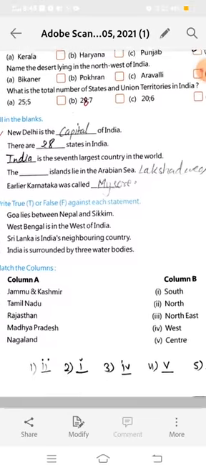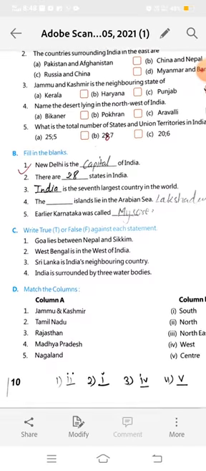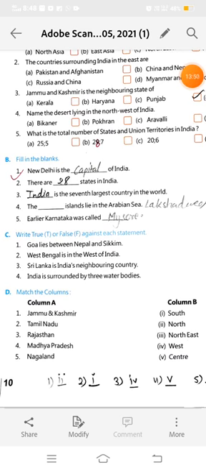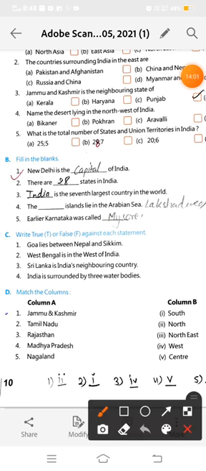Okay, now see here, exercise D, match the columns. Here are column A and column B. Now see what is given in column A, Jammu and Kashmir. So Jammu and Kashmir will match in column B with second, north. We have Jammu and Kashmir in the north side. It is our northern union territory. Okay, and here is Tamil Nadu. Tamil Nadu will match with the first. It is in the south. Okay, and Rajasthan, it is in the west.